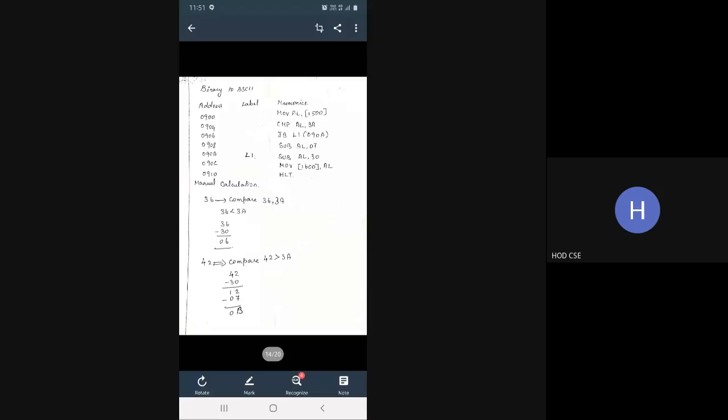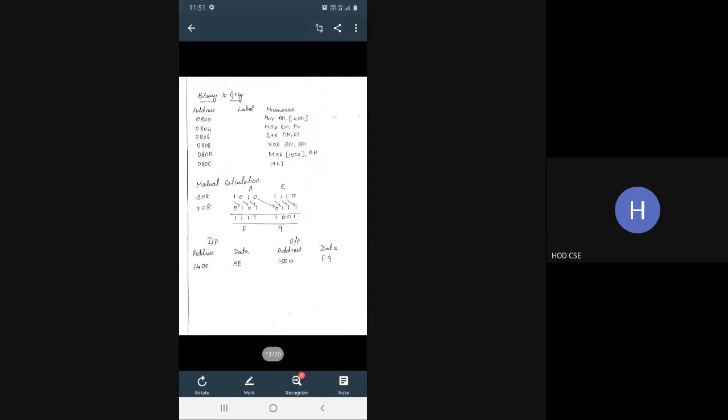Okay. So instead of the add instruction, you are going to replace it with SUB. That's it. Next, you are going to see binary to gray code.